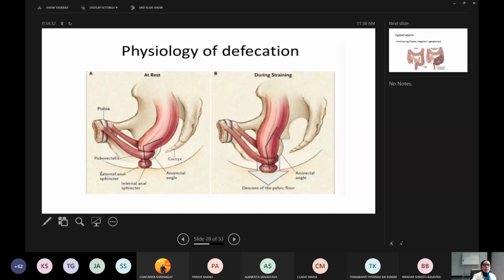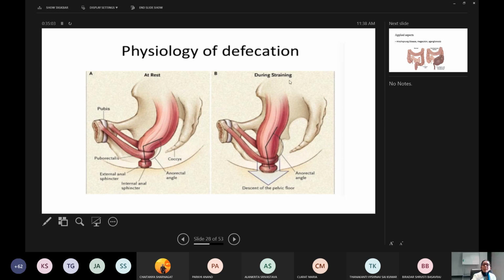Okay, so here the things are shown nicely. This is the external anal sphincter, and inside is the internal anal sphincter. This is the anorectal angle, and this is the puborectalis muscle. So all these muscles will contract during defecation. And this is the coccyx.